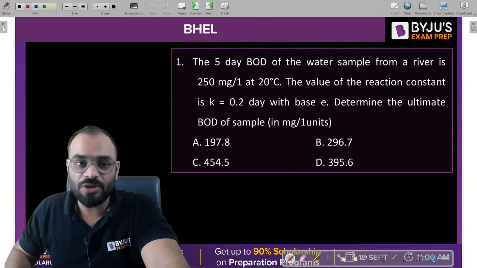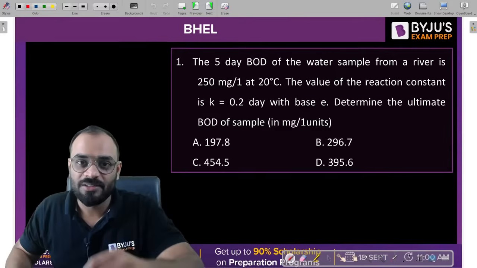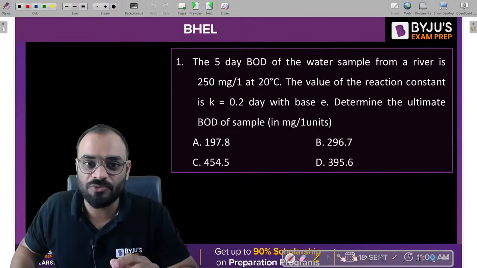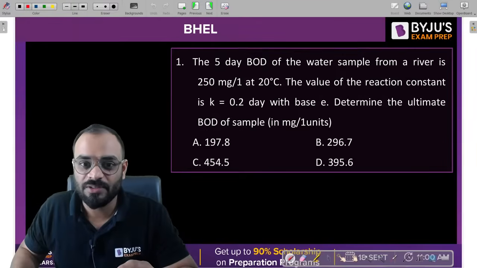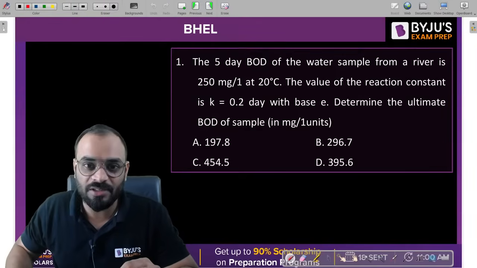The 5-day BOD of the wastewater. Now you know that this question is very famous. Generally in any examination they prefer questions from BOD, COD terminology like this. So please let me know which one is the correct answer.